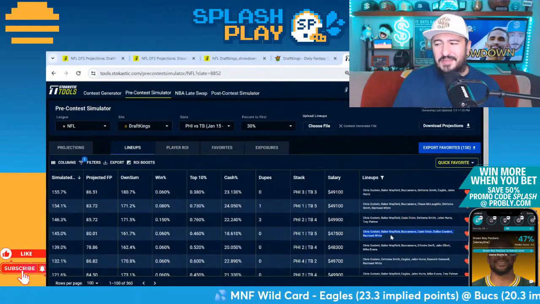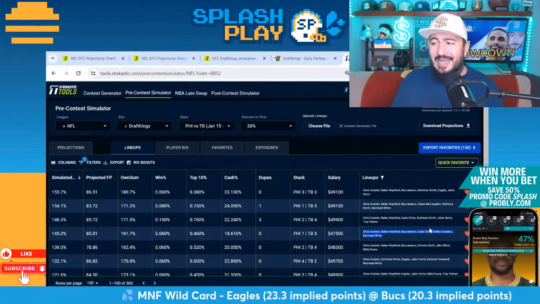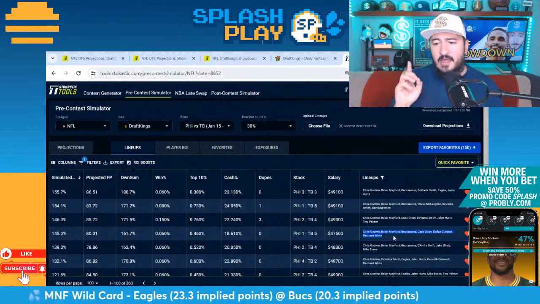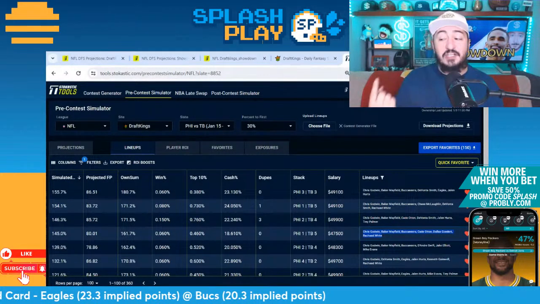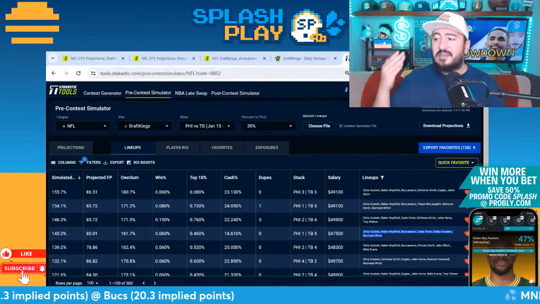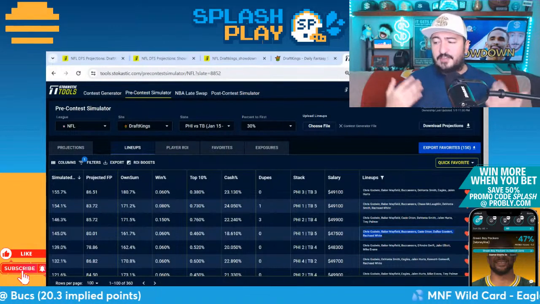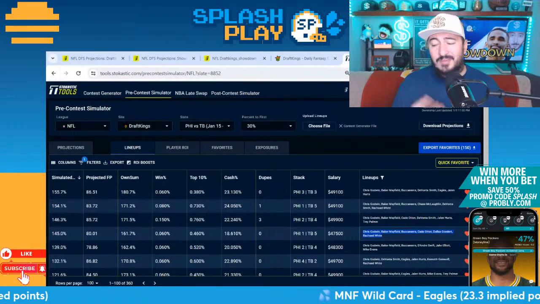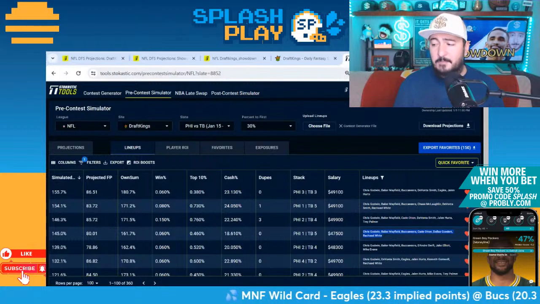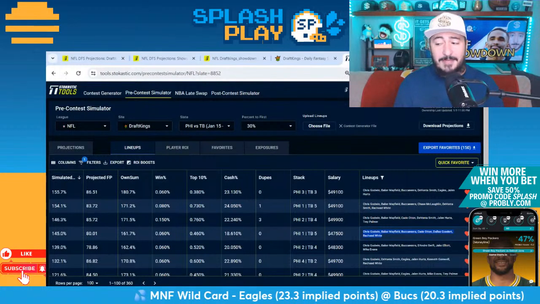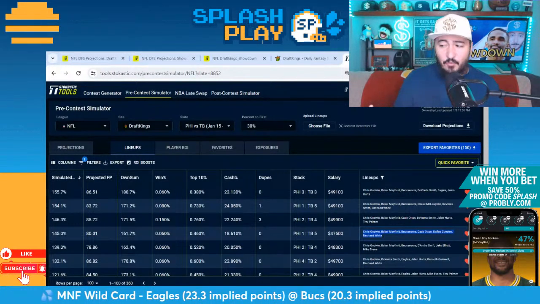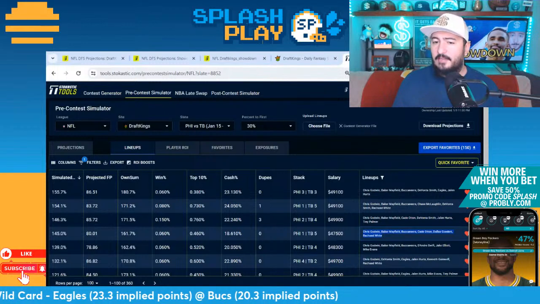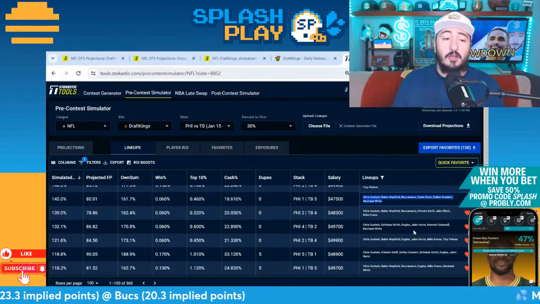Bucs 5-1 with Chris Godwin, captain, Baker Mayfield, Bucs D, Cade Otton, Dallas Goedert, Rachaad White. I like this one a lot because you're fading Jalen Hurts. You're getting away from all that ownership. You're saying Dallas Goedert concentrates all the production as the bring back on a 5-1. He was a guy that was very well projected, came up in every optimizer lineup. And you're also getting off the beaten path by going Bucs 5-1 and leaving 2,500 on the table. So I like this build a lot. Again, if you are going to play Bucs heavy stuff.